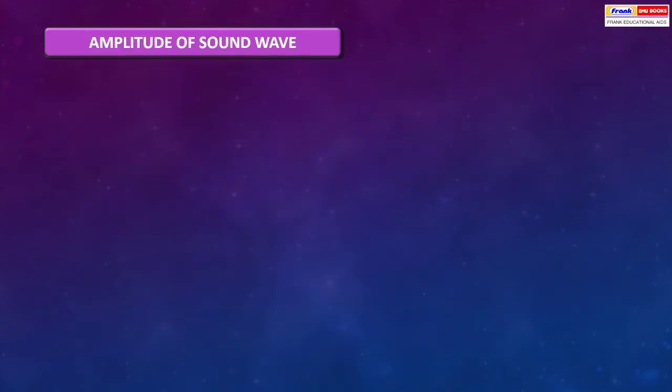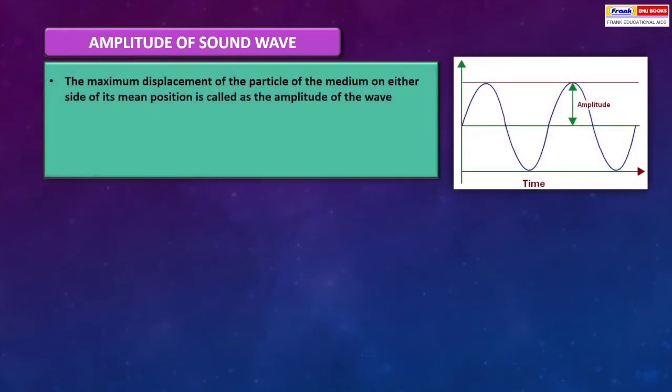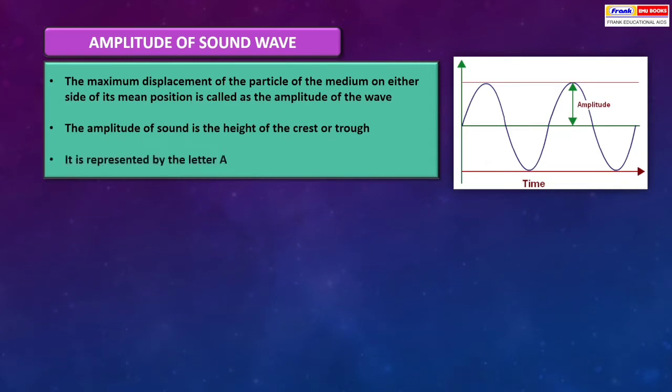Amplitude of sound wave. The maximum displacement of the particle of the medium on either side of its mean position is called the amplitude of the wave. The amplitude of sound is the height of the crest and trough. It is represented by the letter A.